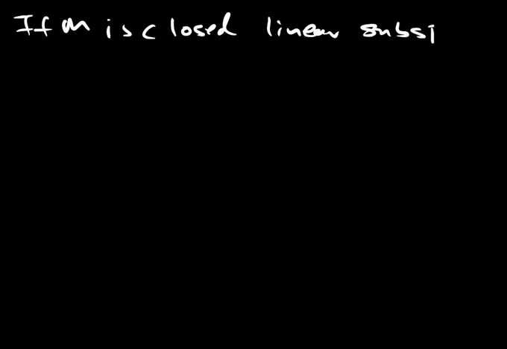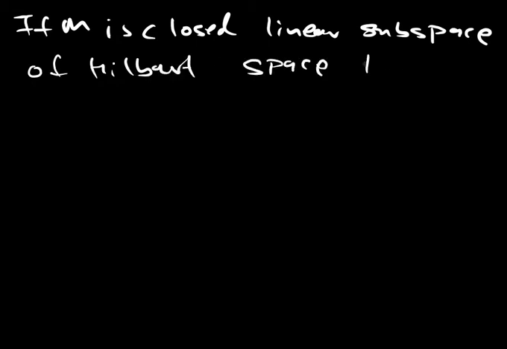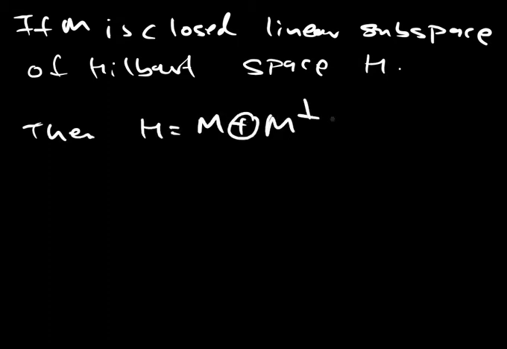What we had as a proposition in the beginning of Hilbert space theory is that if M is a closed linear subspace of a Hilbert space H, then H can be written as M direct sum M perpendicular.